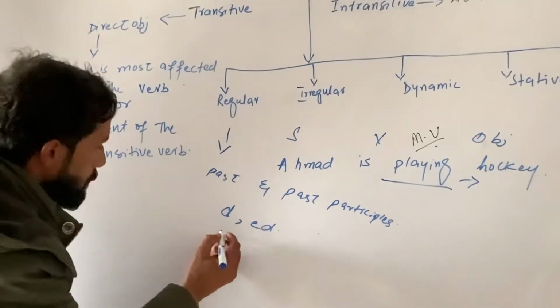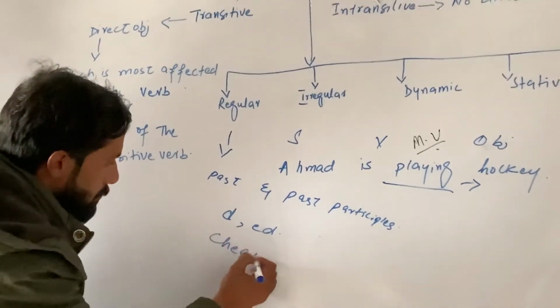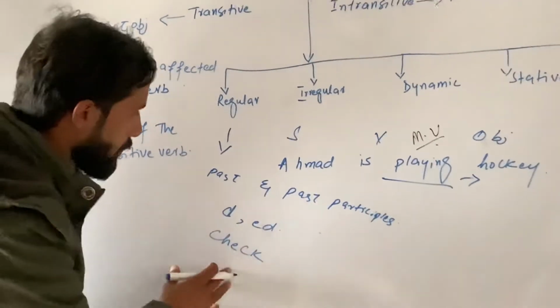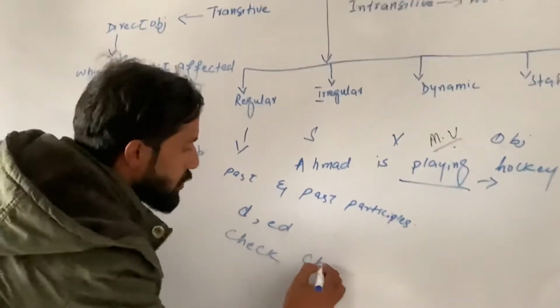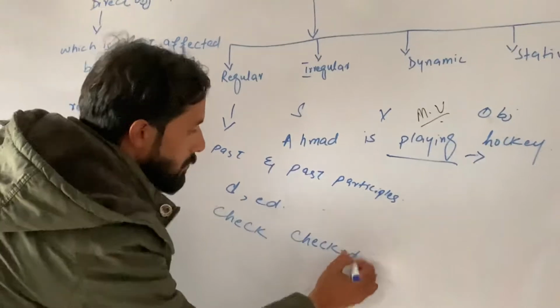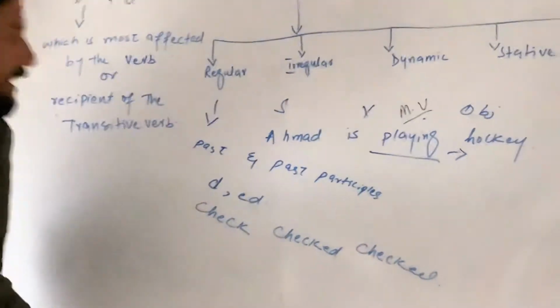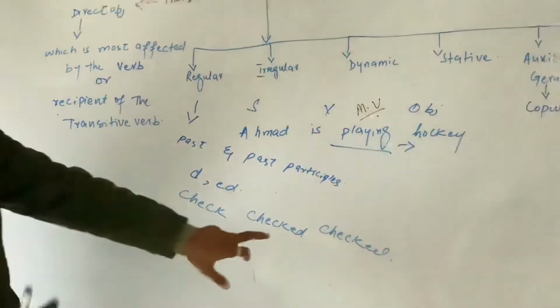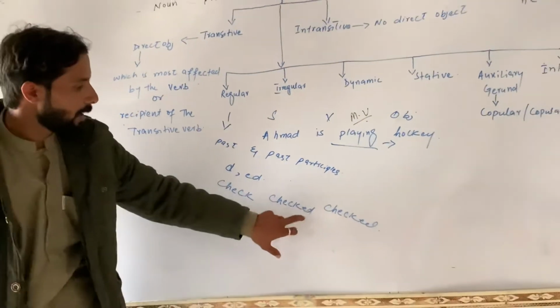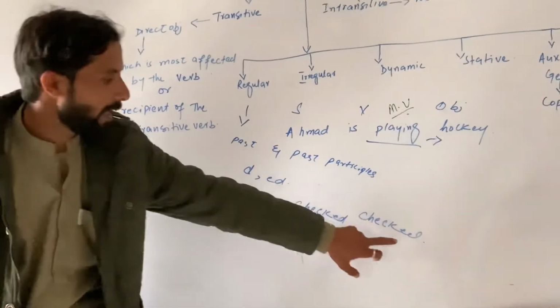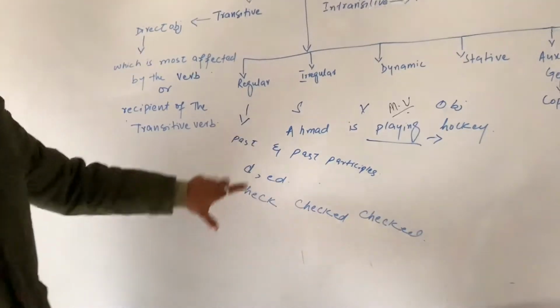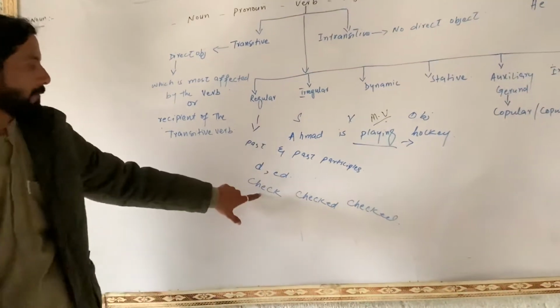Like check. This is the present form of the verb, and the past form of the verb will be checked, and then checked. Now you can see that the past form and the past participle form of the verb end in ed and ed. That is why this verb is called a regular verb.